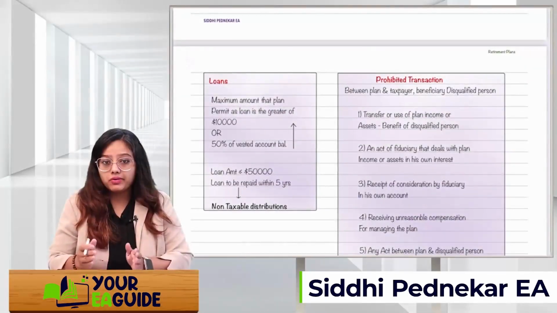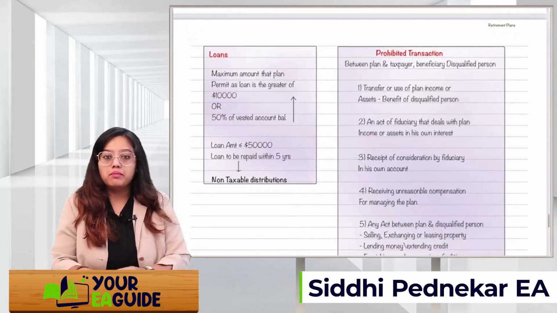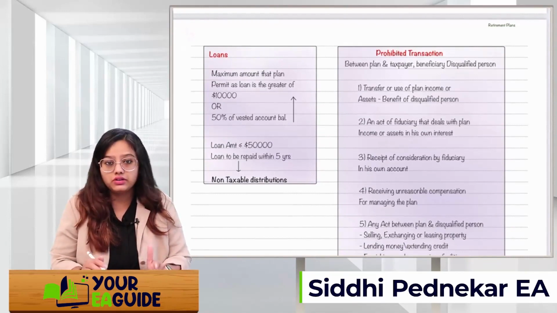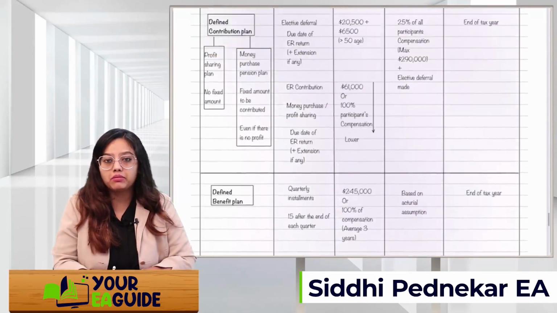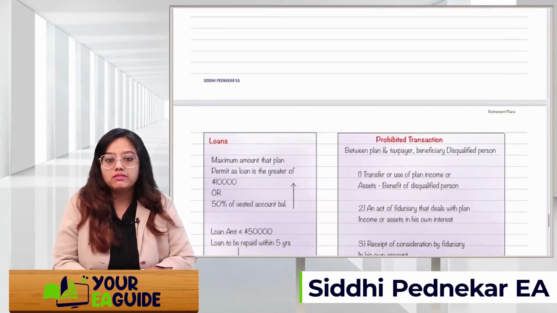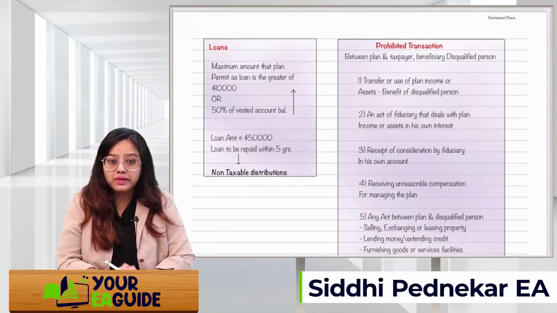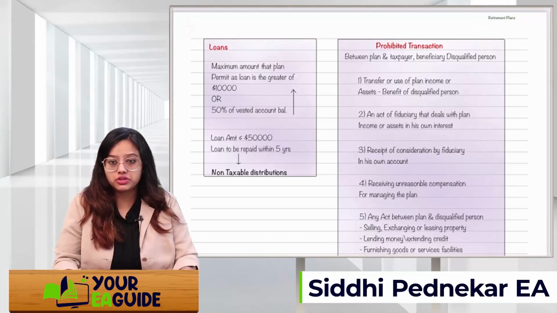Now, can you provide a loan from your retirement plan accounts? The maximum amount that a plan permits as a loan is the greater of 10,000 or 50% of the vested account balance, whichever is higher. Up to that amount, the loan is permitted from the qualified plan. I'm talking about the qualified plan, maximum this much amount you can be permitted as a loan. The loan amount should be up to 50,000 and the loan should be repaid within 5 years. Then it will be considered as a non-taxable contribution or distribution.